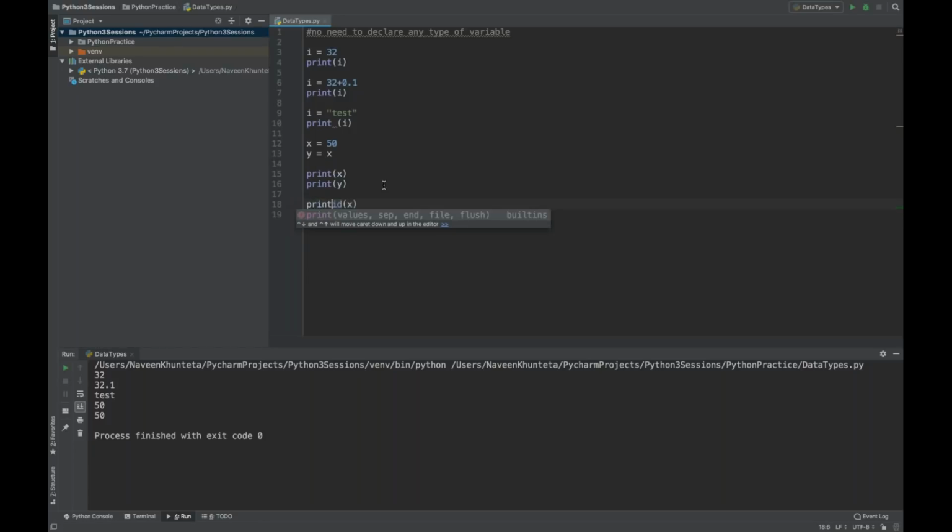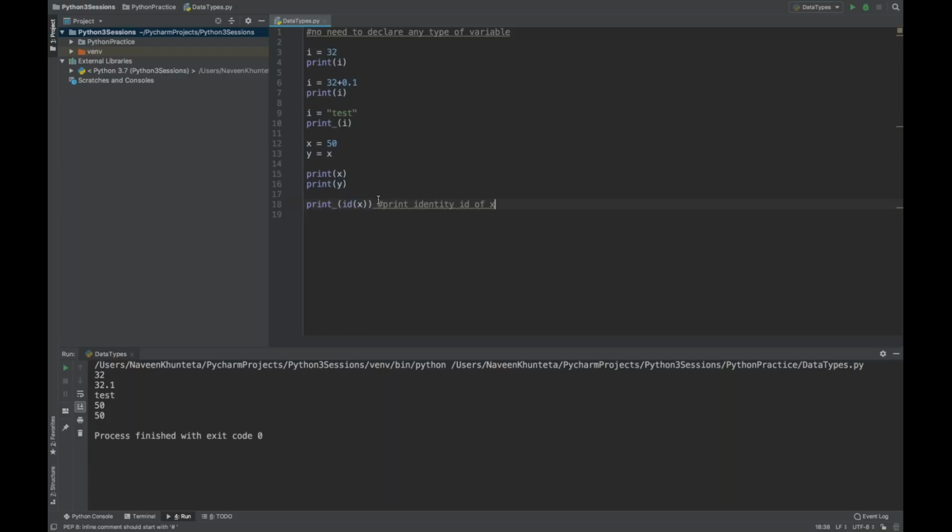So write print id(x). It will print the identity id of x.